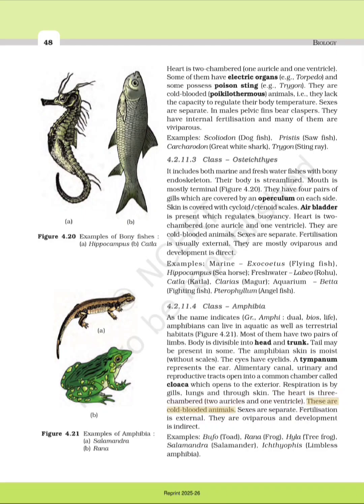These are cold-blooded animals. Sexes are separate. Fertilization is external. They are oviparous and development is indirect. Examples: Bufo, toad, Rana, frog, Hyla, tree frog, Salamandra, salamander, Ichthyophis, limbless amphibia. Figure 4.21 examples of amphibia: A. Salamandra, B. Rana. Figure 4.20 examples of bony fishes: A. Hippocampus, B. Catla.